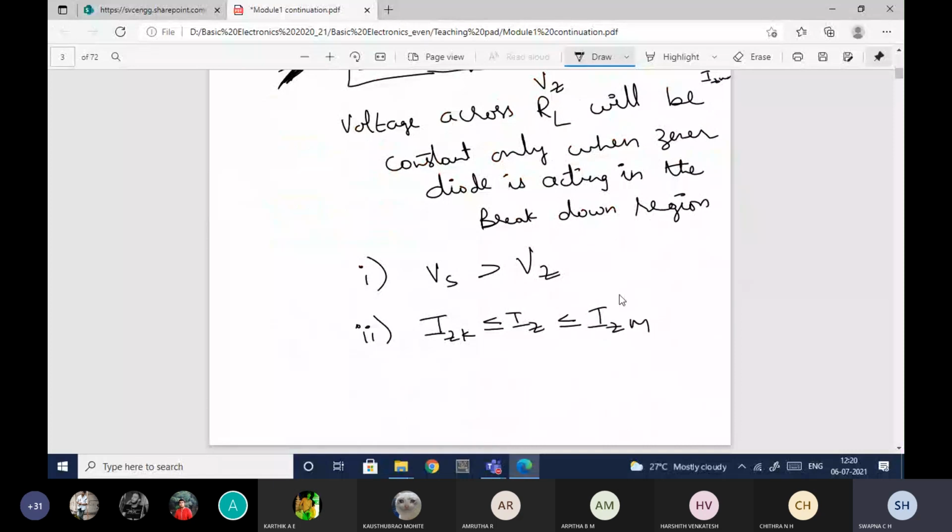Only when this condition is satisfied, it will be operated in the Zener breakdown region, to ensure that it is providing the constant voltage source. Let us not take it as equal, less than Izk. Iz should be greater than Izk but less than Izm. Okay, so this is the second condition. With these two conditions, I will be able to ensure that the Zener diode will be in the breakdown region.